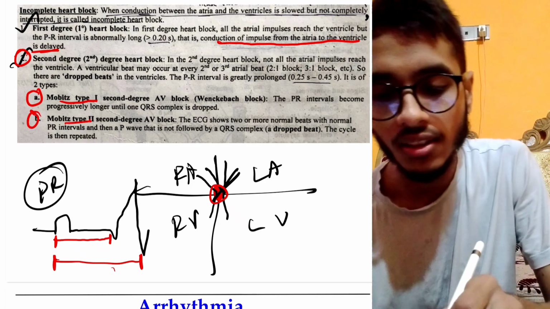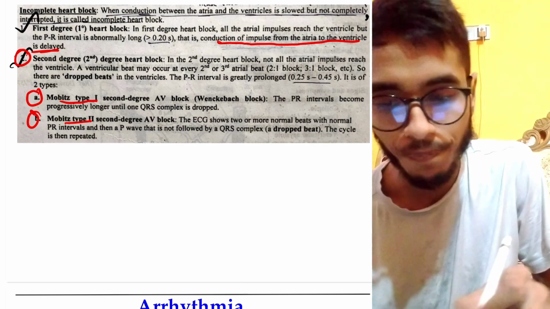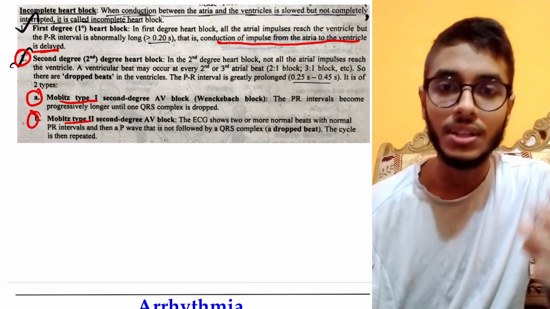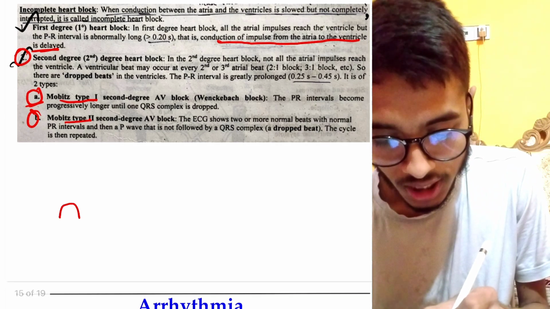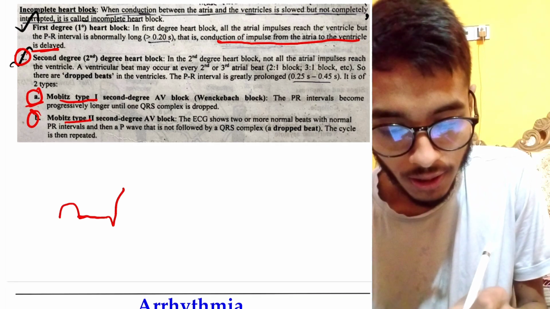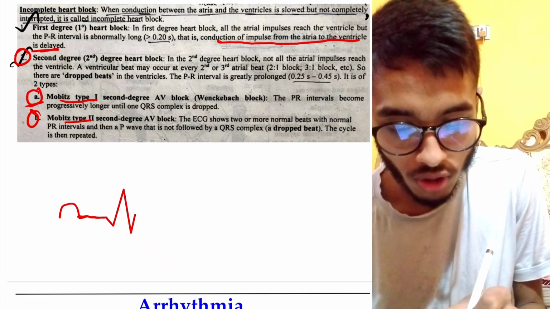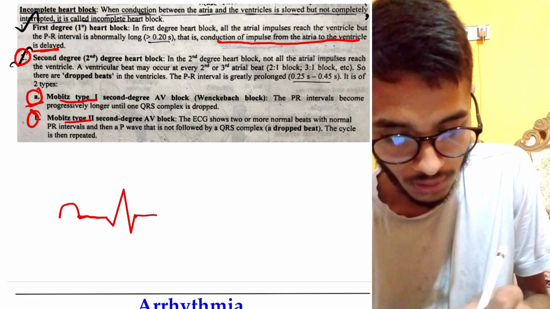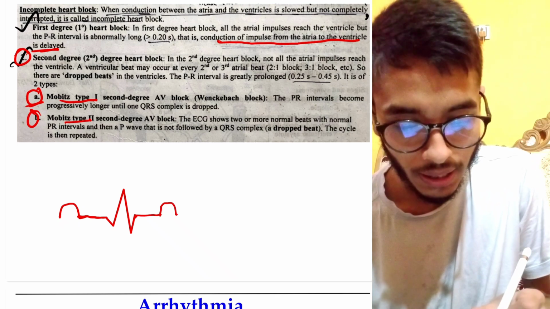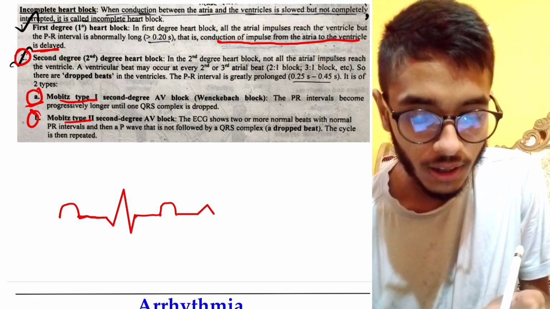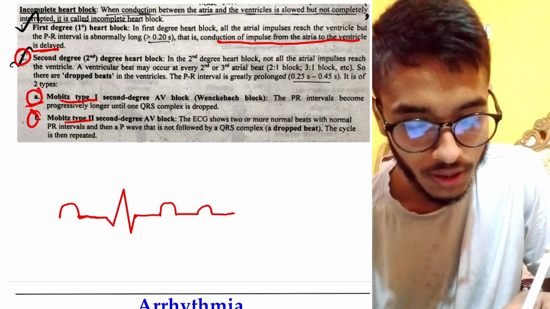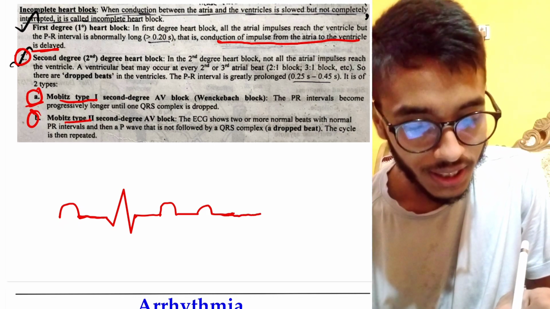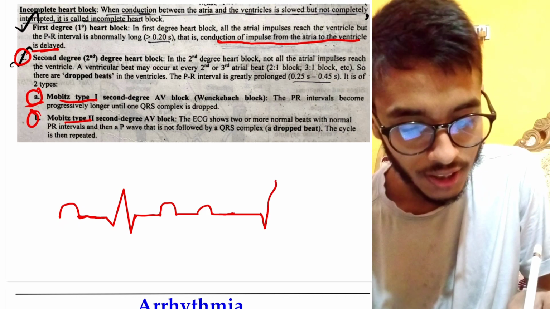In these two cases, we may get two different scenarios in the ECG, okay? There may be a missed beat. Let me tell you, in the first case, this is the P wave, this is the PR segment, this is the QRS complex, this is the T wave, and again this is the P wave, this is the PR segment, and here the PR segment increases, and again this is the QRS complex.